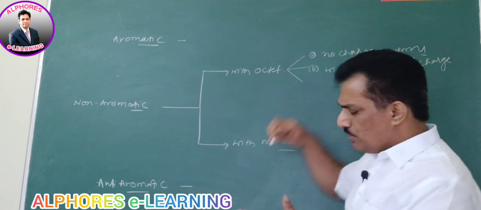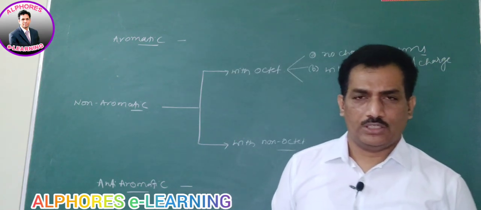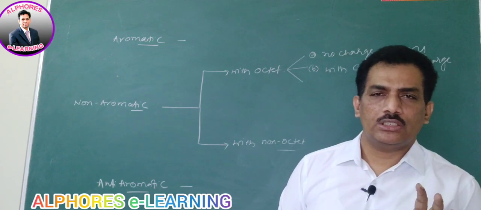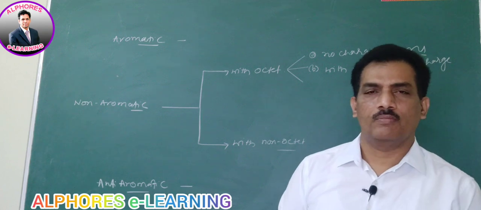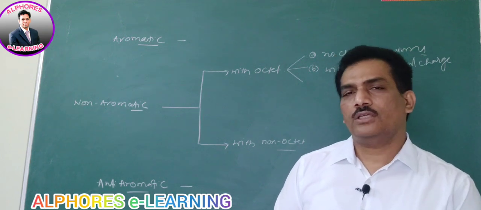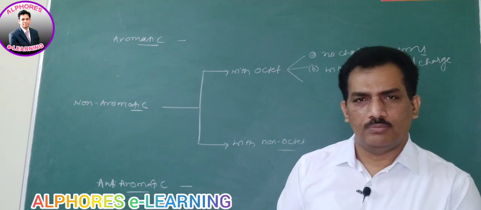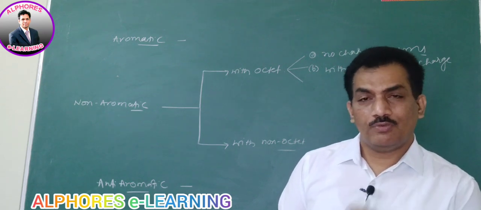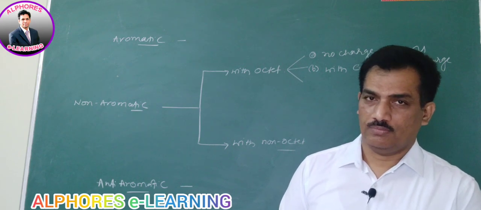Let me give an example. I am not going to give it on the board, just orally I can explain what is conventional charge. Conventional charge is nothing but more electronegative atom possessing negative charge. Say for example oxygen. Oxygen is a more electronegative atom, so when it has negative charge, it is stable. That is conventional. In case that more electronegative atom is having positive charge, it is non-conventional.